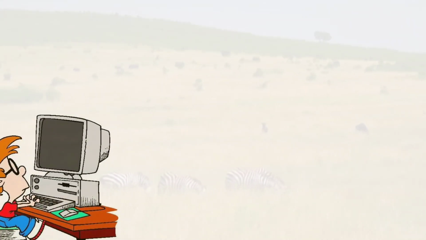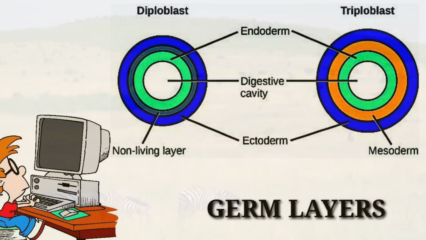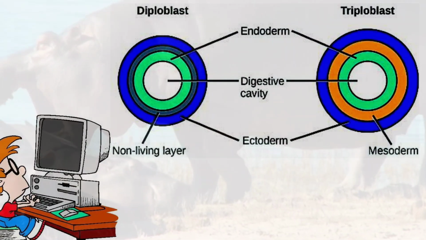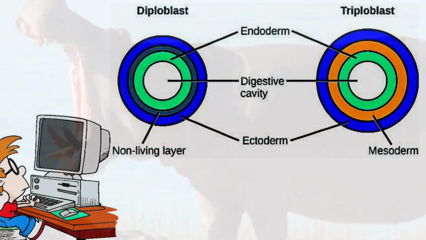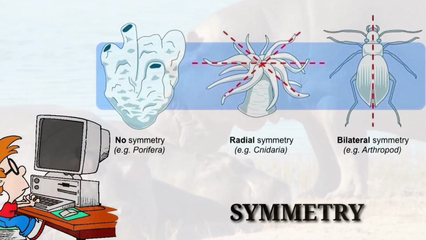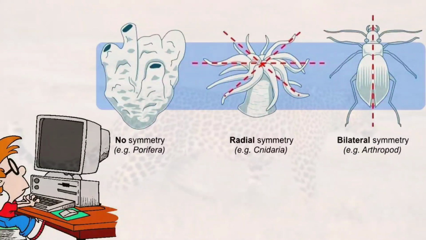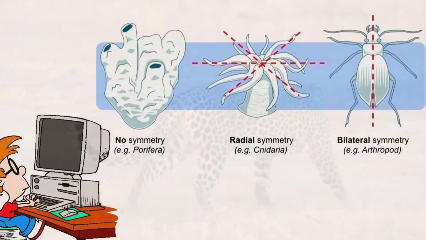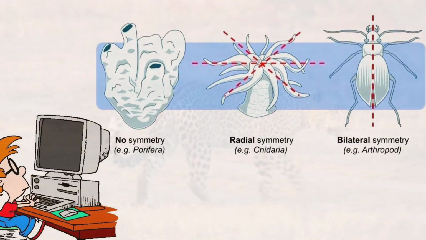Third criteria for classification based on the type of germ layers present. You have diploblastic animals and you have triploblastic animals. Fourth criteria for classification based on symmetry. You have asymmetric animals, animals showing bilateral symmetry, animals showing radial symmetry.